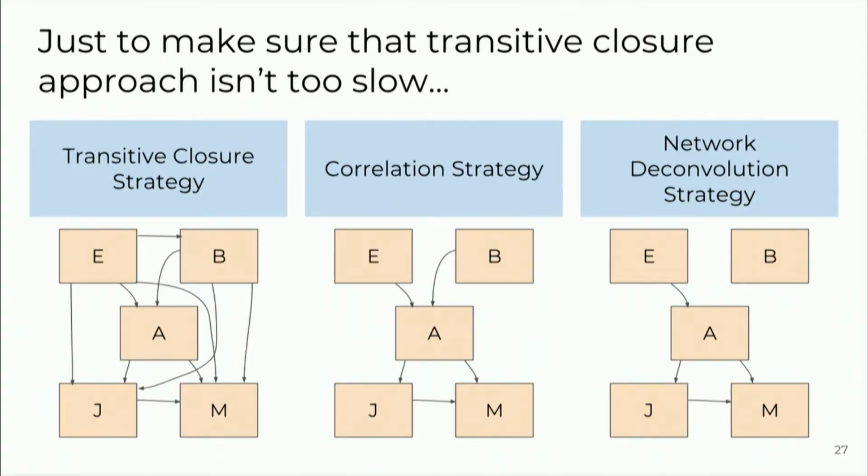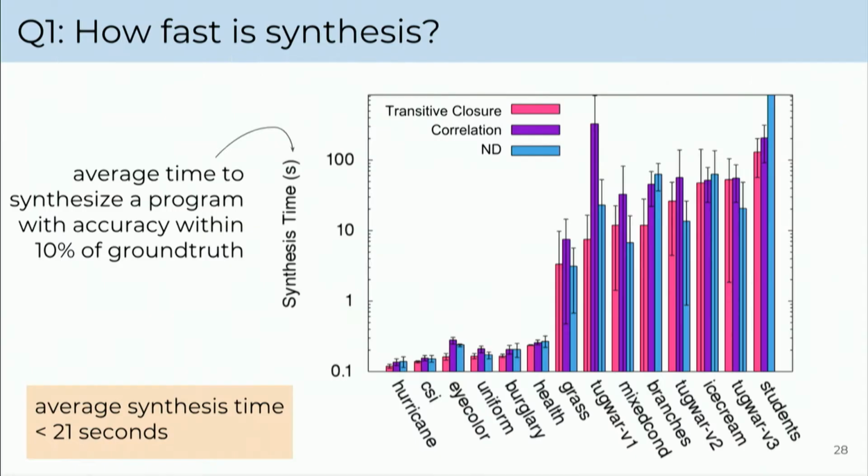That's so that we could give the user maximal control over the size of the program at the end stage there. But we did want to make sure that we weren't totally giving up performance by doing this, so we did compare against a couple of other strategies. It's mostly safe to ignore those except to see that we really aren't losing out on too much performance with the transitive closure approach, which you see in pink.